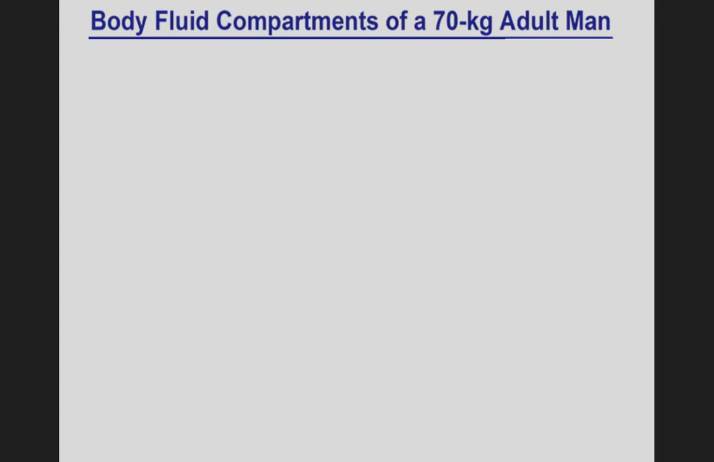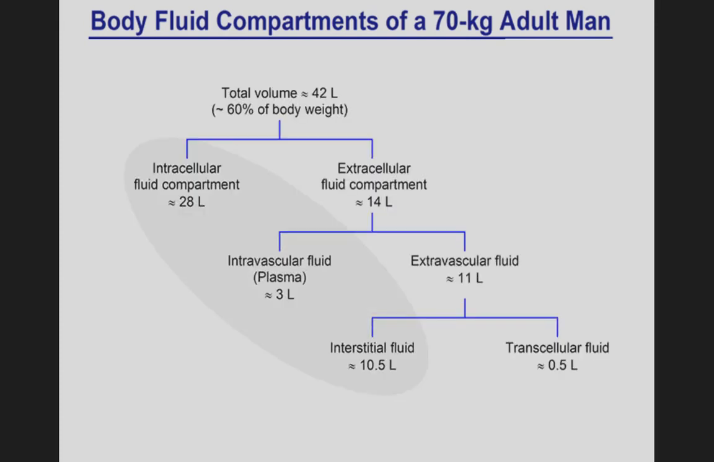Body fluid compartments of a 70 kg adult man. The total volume is 42 liters, which is 60% of body weight. It is divided into two parts, intracellular fluid compartment and extracellular fluid compartment. Intracellular fluid compartment contains 28 liters and extracellular fluid compartment contains 14 liters.